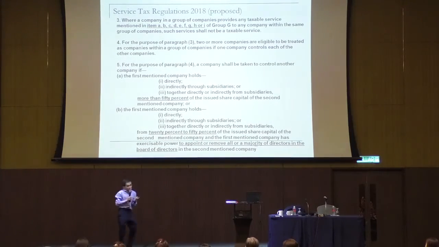What is the additional condition? It says here, from 20 to 50% of the issued share capital of the second mentioned company, and the first mentioned company has exercisable power to appoint or remove all or a majority of the directors in the board of directors of the second mentioned company. Then only is considered within the group.